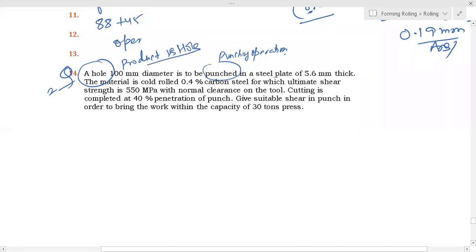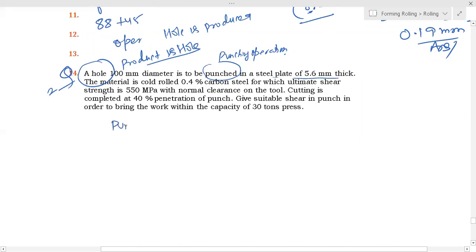To make you understand, I use very simple language. So it is basically a punching operation in a steel plate of this much thickness.